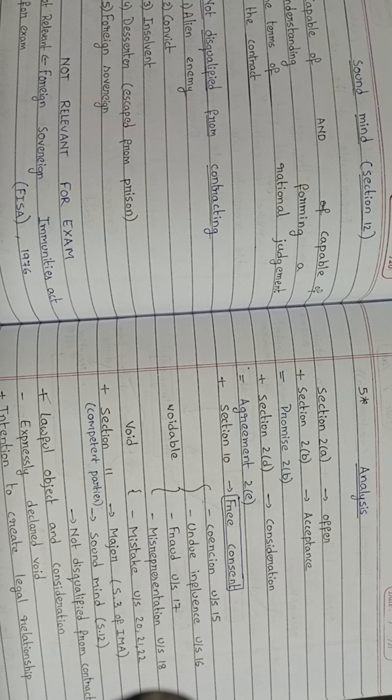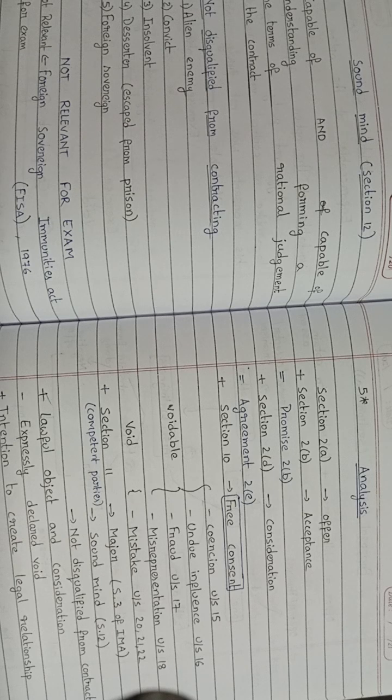A free consent takes place only when the below five elements are not there. The first one is coercion, the second one is undue influence, the third one is fraud, the fourth one is misrepresentation, the fifth one is mistake.